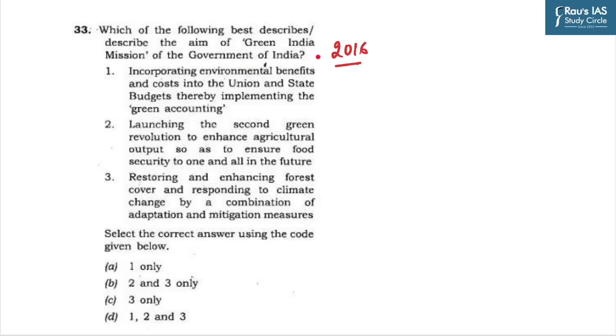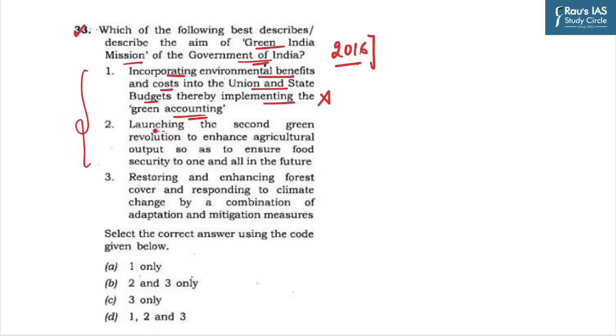Before moving on to the discussion, let us have a look at this question which appeared in 2016. And it says, which of the following best describes the aim of the Green India Mission of Government of India? In this question, you have been given three statements and you need to identify the correct statement out of these. The first statement says, incorporating environmental benefits and costs into union and state budgets, thereby implementing green accounting. It is an incorrect statement. It has nothing to do with the union and state budgets.